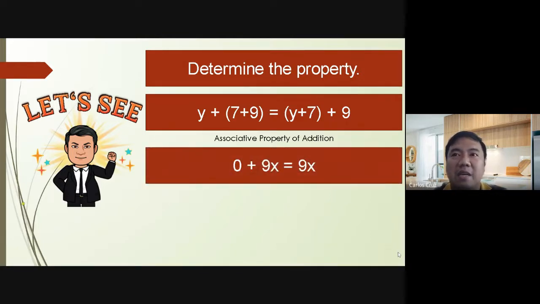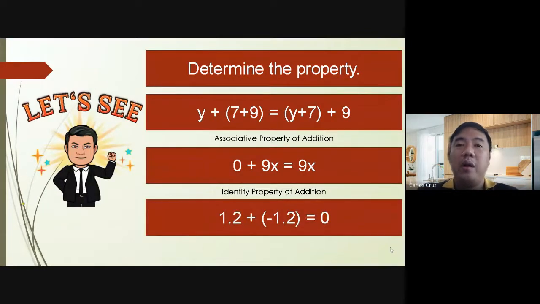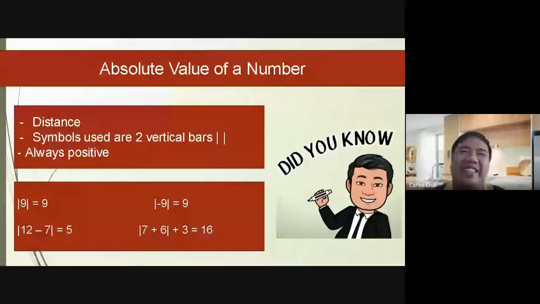0 plus 9x is equal to 9x. Yung number na dinagdagan ng 0, naging equal pa rin sa sarili niya. So that is identity property of addition. Very good. And 1.2 plus negative 1.2 is equal to 0. Ang naging sagot ay inverse under addition. At kung papansinin ninyo, si positive 1.2 may partner na negative 1.2 na kung saan siya ay opposite. So that is inverse property of addition. Okay? So, ganun lang po siya.